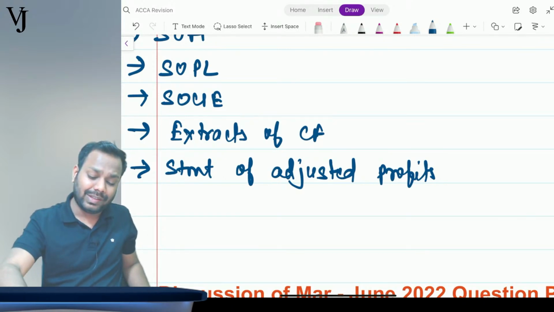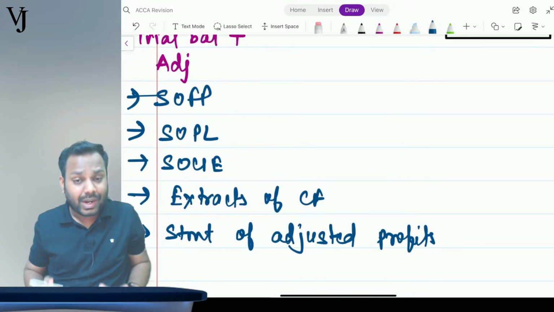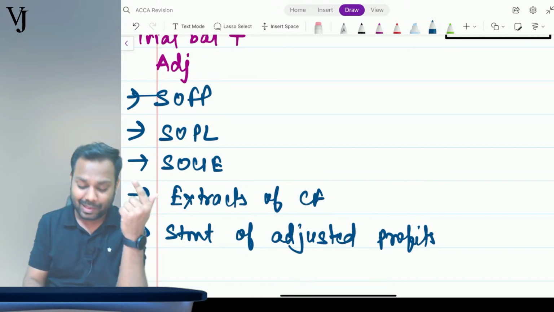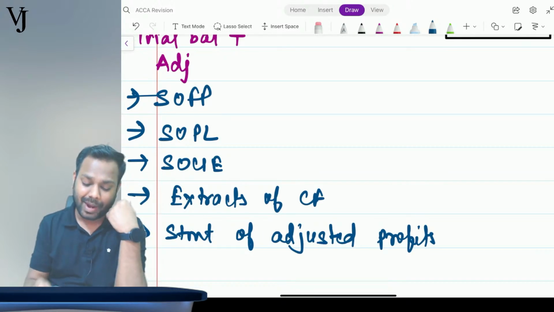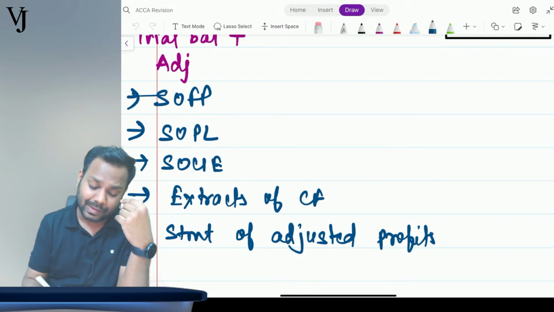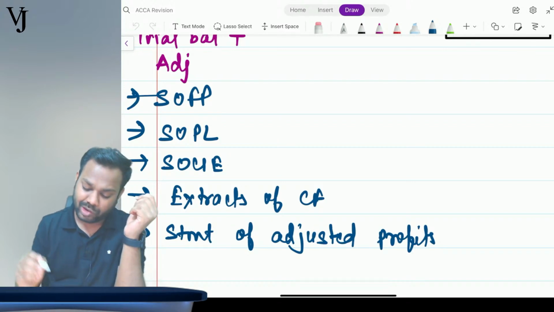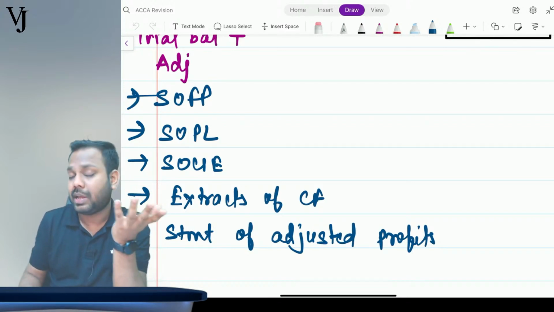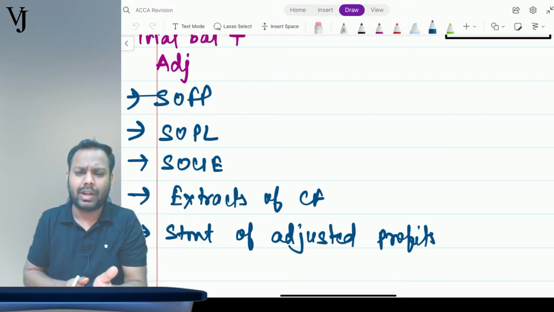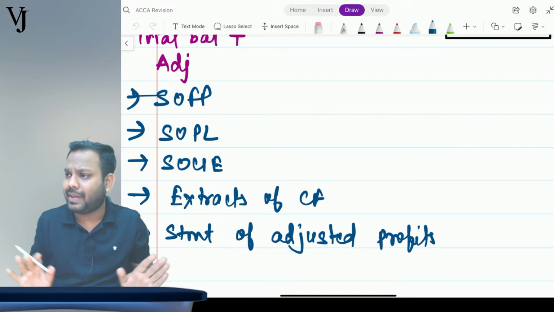So these are the types of questions that have been tested in the exam from single entity. Definitely they will not ask everything in a question. They might ask SOFP and SOPL. They might ask SOFP, SOPL, SOCIE. They might ask SOFP and statement of adjusted profits. They might ask SOFP, statement of adjusted profits and extracts of cash flow. So they might ask any two or three out of these. Is that clear, everyone?